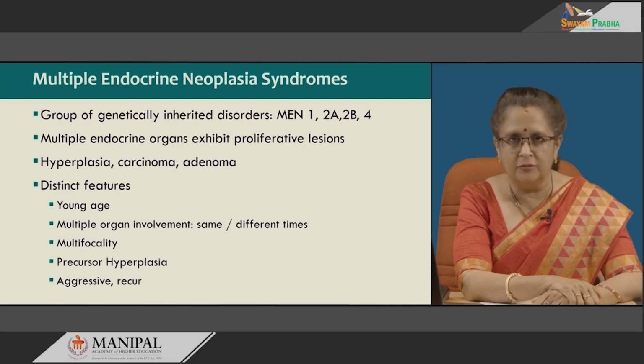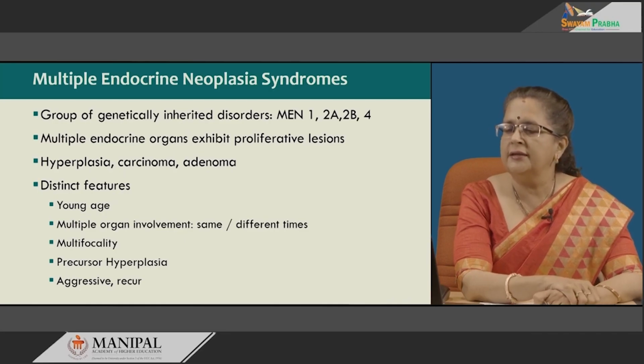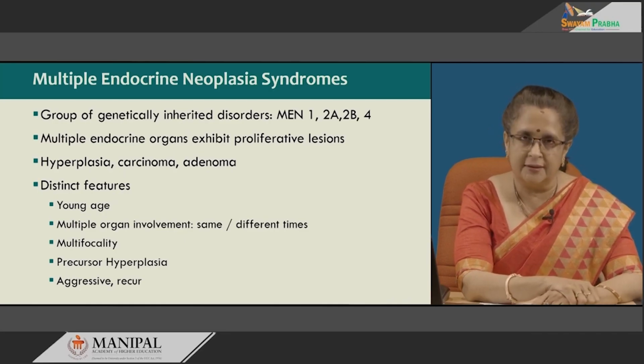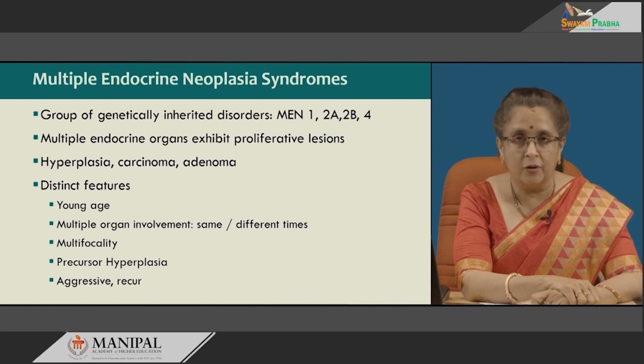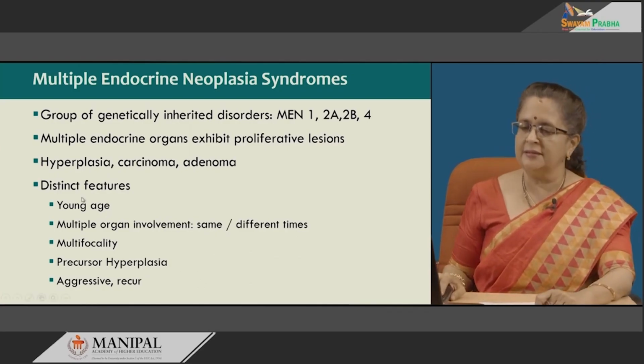1 and 4 are almost similar phenotypically, the only difference being in the genetic makeup. So, these endocrine neoplasias are characterized by proliferative lesions in multiple endocrine organs. So, this could be hyperplasias, adenomas or carcinomas.